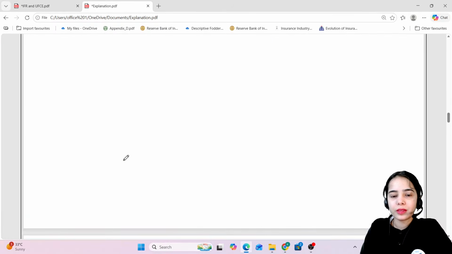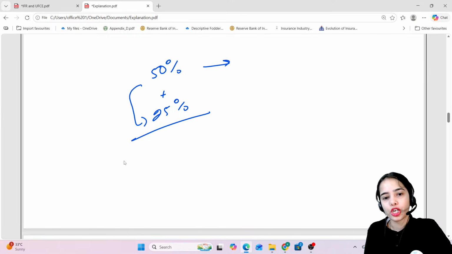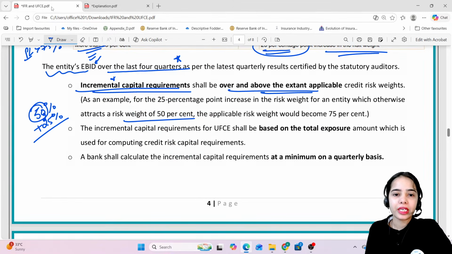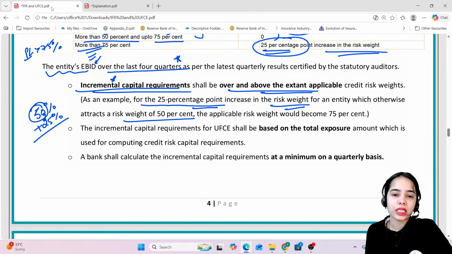So the risk weight will become 50% according to the existing regulation plus 25% due to the potential loss because of the unhedged foreign currency exposure. So in total, the risk weight will become 75%. Okay. So incremental capital requirement, as an example, for the 25% risk weight increase, the risk weight will increase to 75% if the older risk weight was 50%.